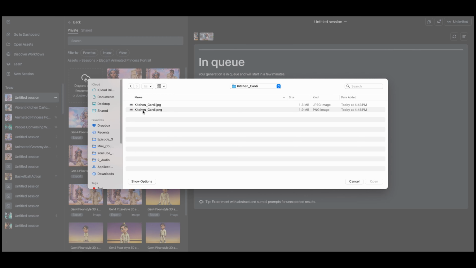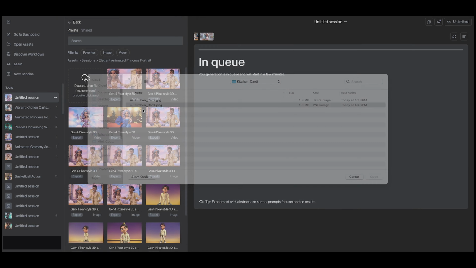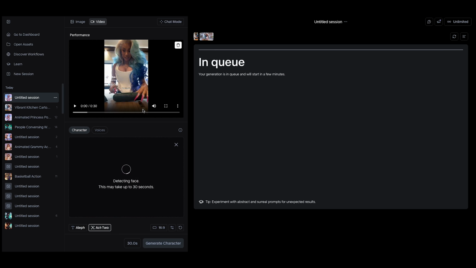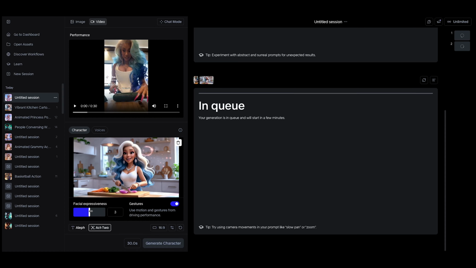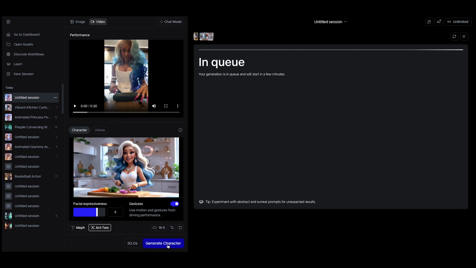Pro tip, record yourself with clear upper body motion, face visible, hands in frame. And here's my secret weapon for better results. Increase facial expressiveness for more emotion and boost gesture tracking for better hand movements. This makes her expressions way more Cardi.